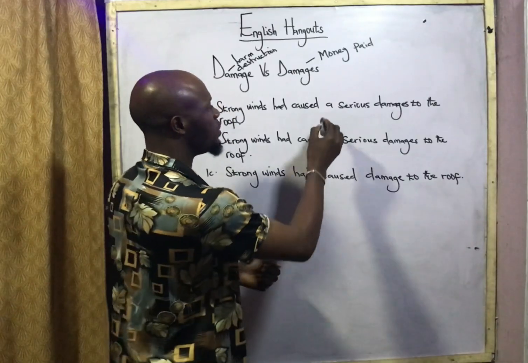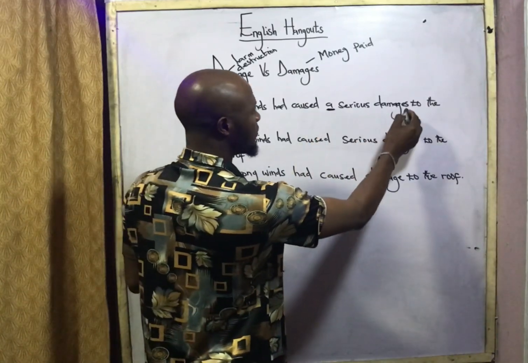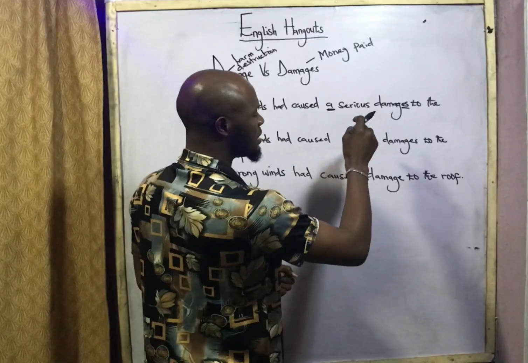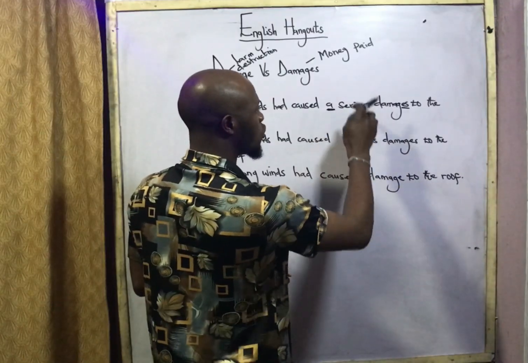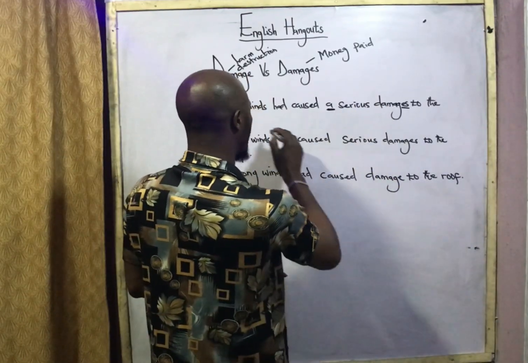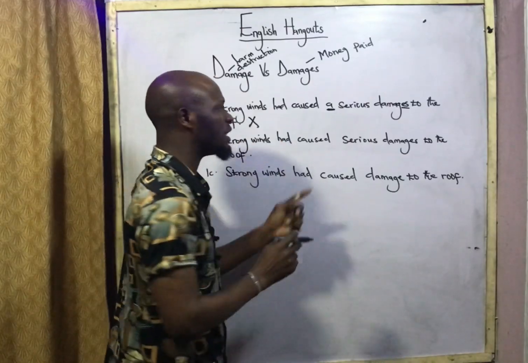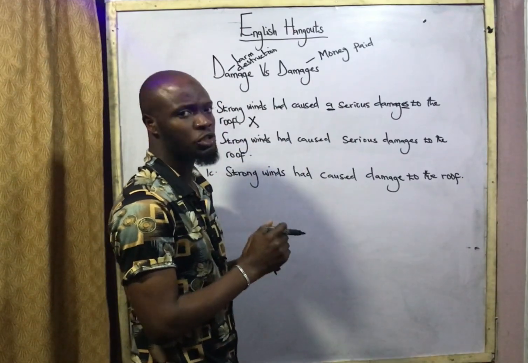As a result, we have A here and we have damages here. Because it is an uncountable noun, this must not be found wanting in the first expression. As a result, this particular expression is a non-standard expression.